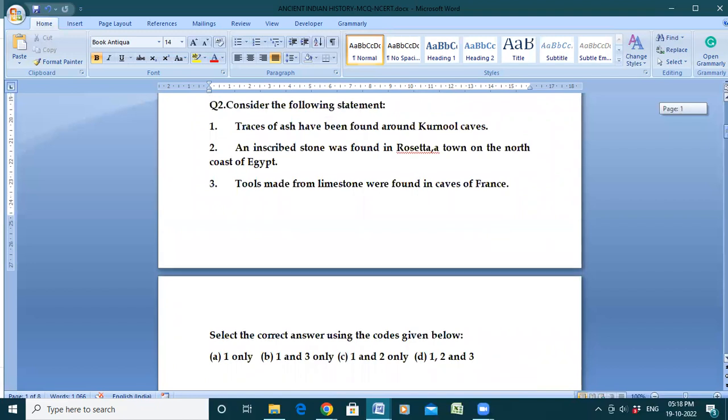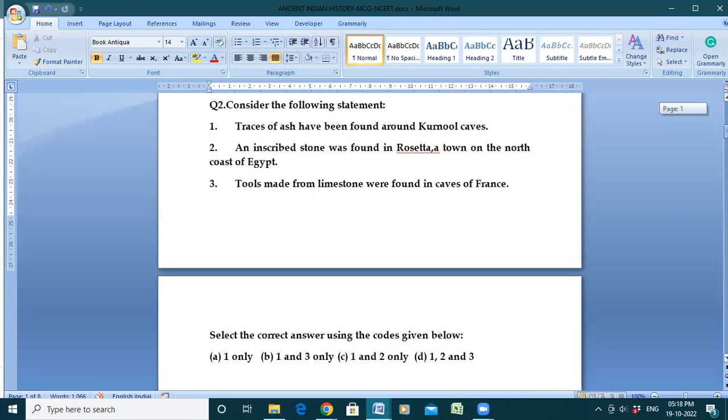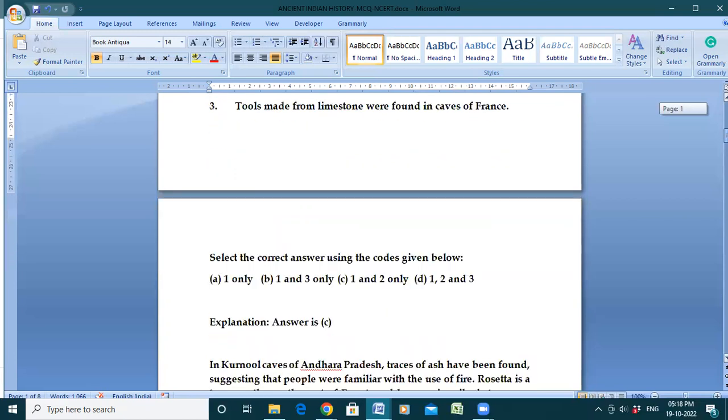You need to select the correct code. Go through the options A, B, C, D. The correct option is option C, that is 1 and 2. Traces of ash have been found around Kurnool caves, and an inscribed stone was found in Rosetta, a town on the north coast of Egypt.